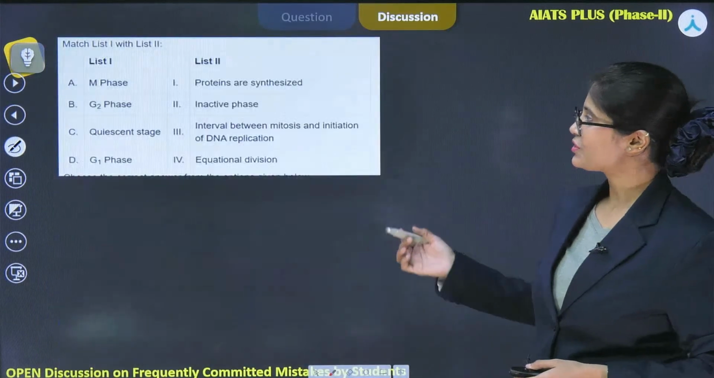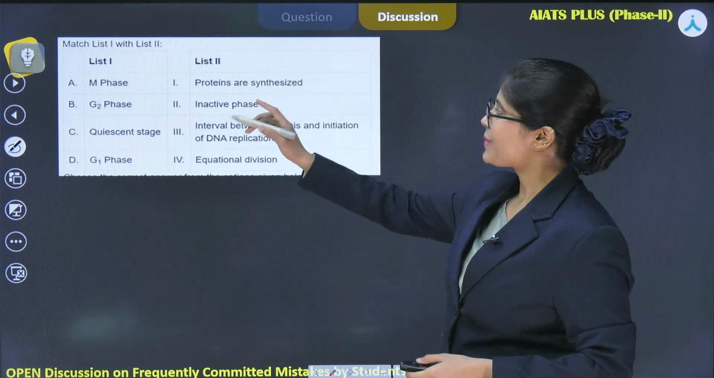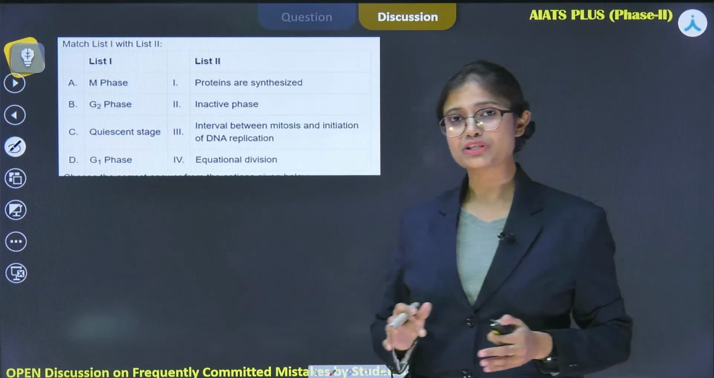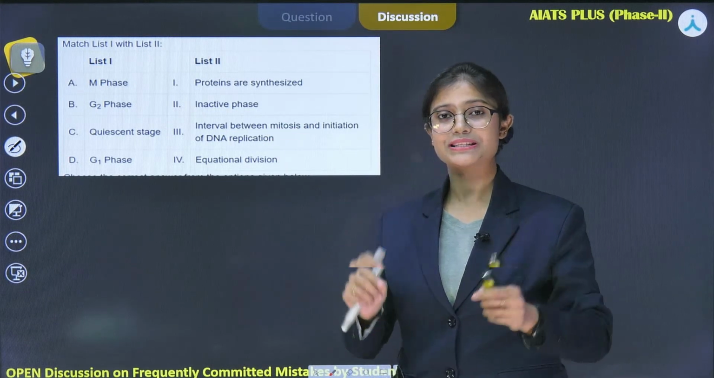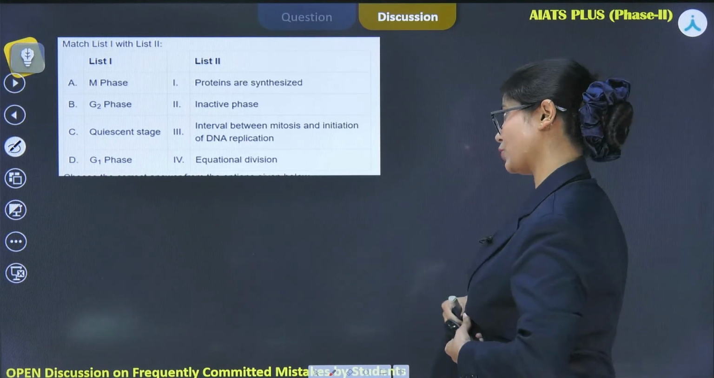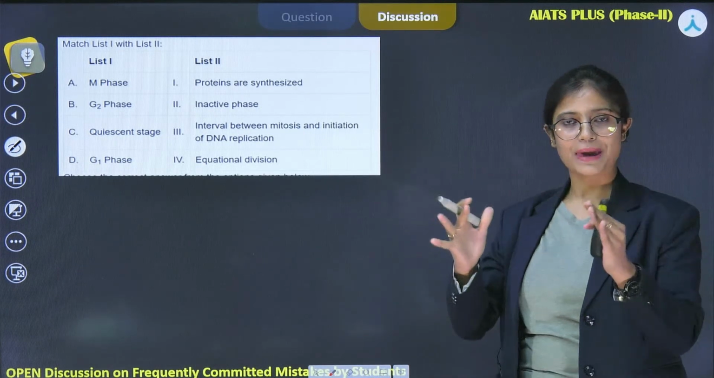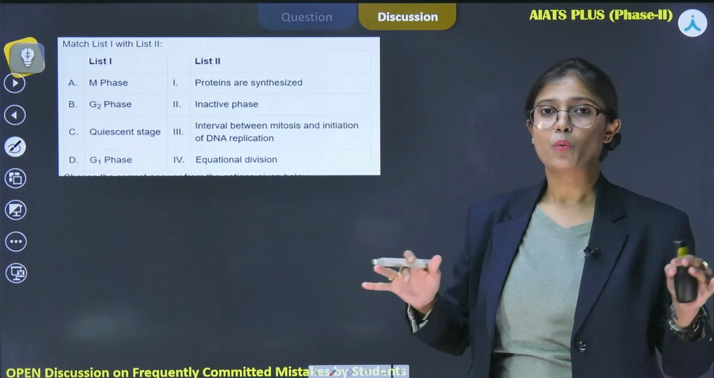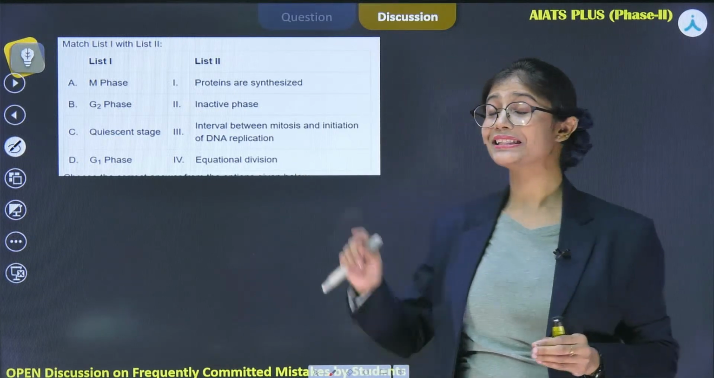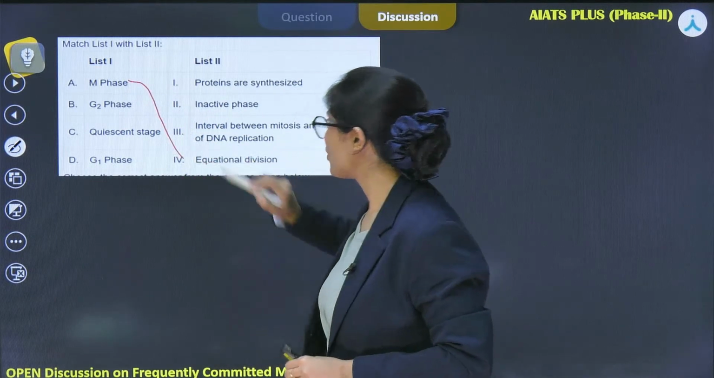Let's see the next question, which was also asked in the NEET exam in 2023. Here you have to match list 1 with list 2. In list 1, the first one is M phase, the mitotic phase where the actual cell division is taking place. It is also known as equational division because in mitosis, from the parent cell, 2 daughter cells will form and those daughter cells will be identical to the parent cell. That's why it is known as equational division. So here A matches with 4.